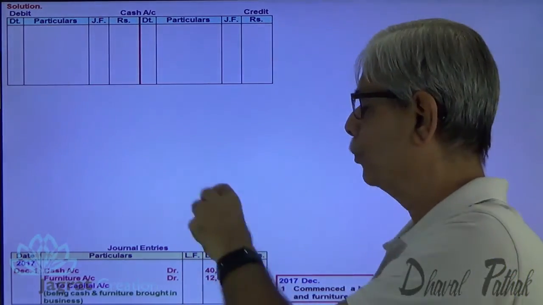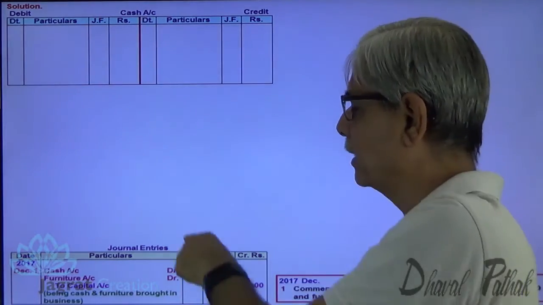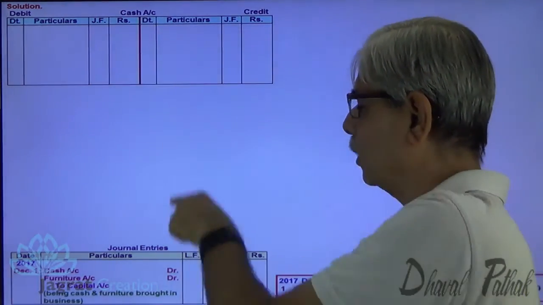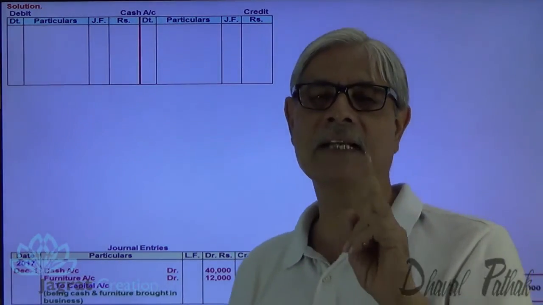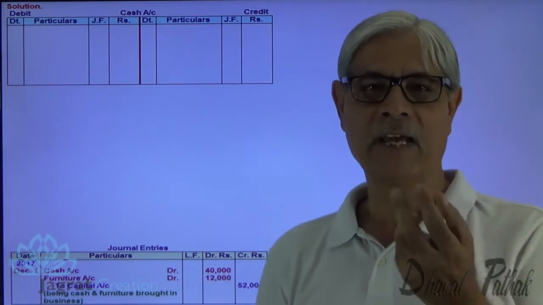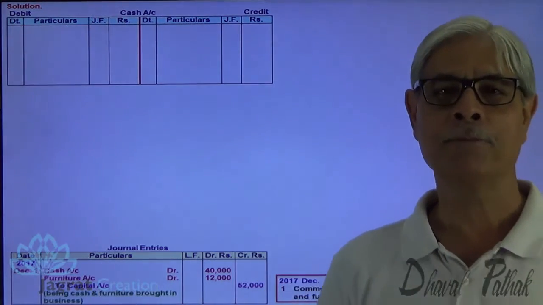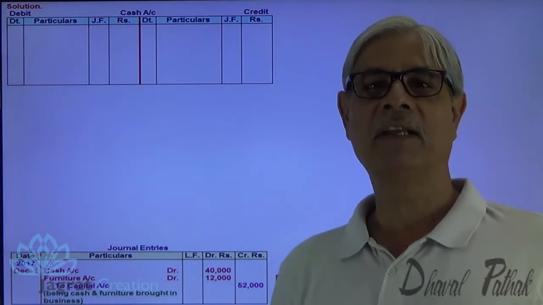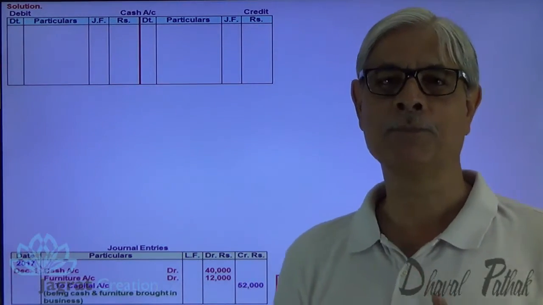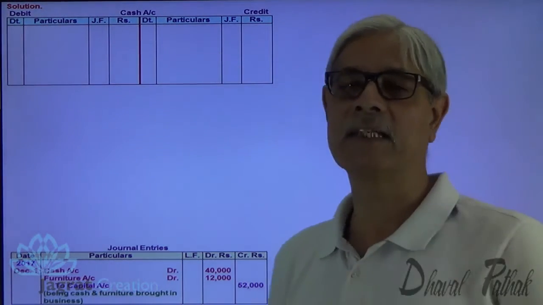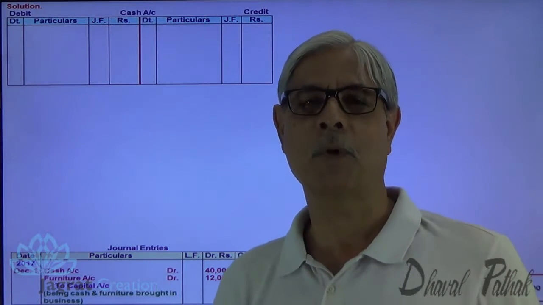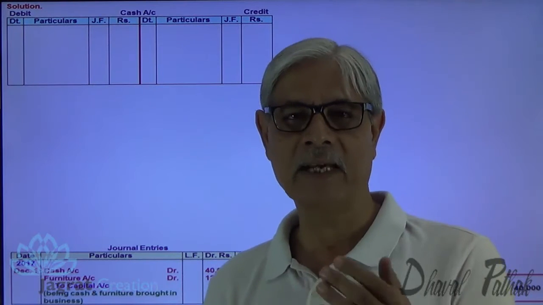Then 1 and 2. Here you write 2 because the ledger page number is 2. Here you write 1 because it is journal 1. So that is a number that shows the correspondence. With the help of this journal folio and ledger folio, which establish the correspondence, you can trace whether we have completed the posting or where the journal entry for the posting being made is. That type of correspondence could be established on the basis of journal folio and ledger folio. They are the page numbers of the opposite books.